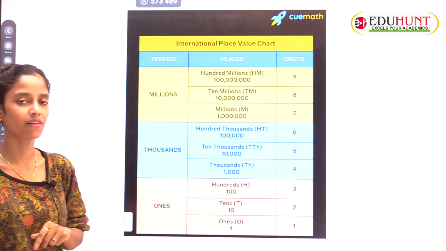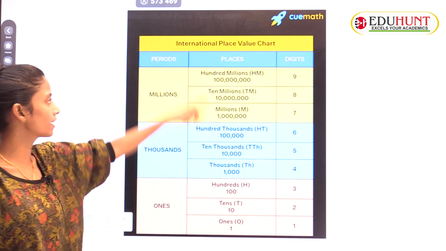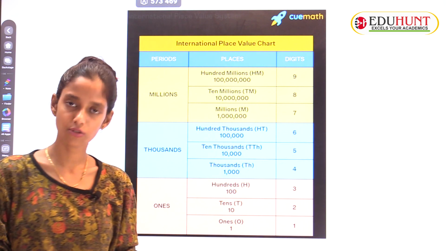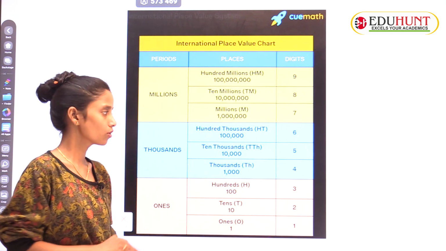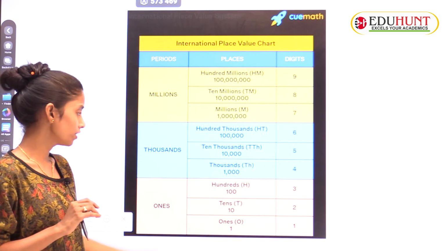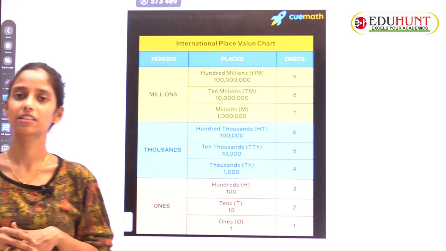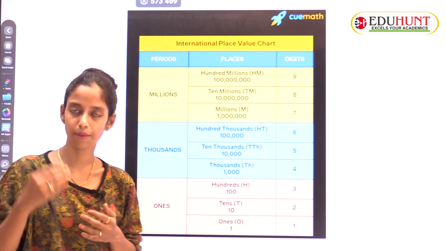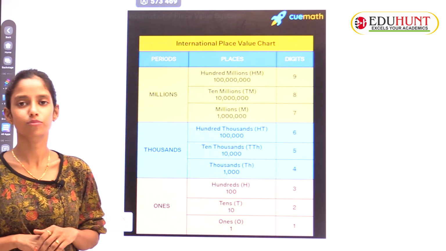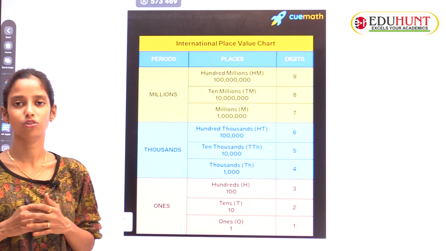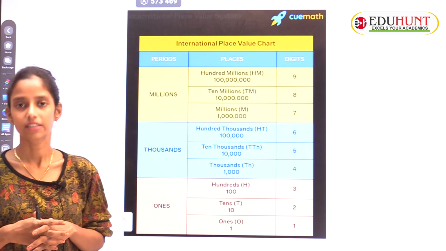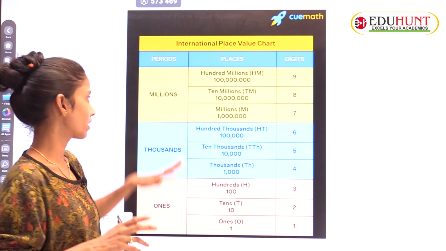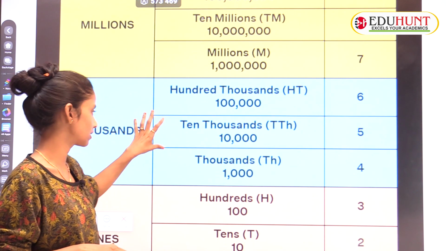And millions will have a million, ten million and hundred million. After that, billion and trillion are also there. So we'll see in the concept. If you observe, in the international system every period has three parts. There are no lakhs and crores in the international system. That is the difference. That's why this system is used in other countries.